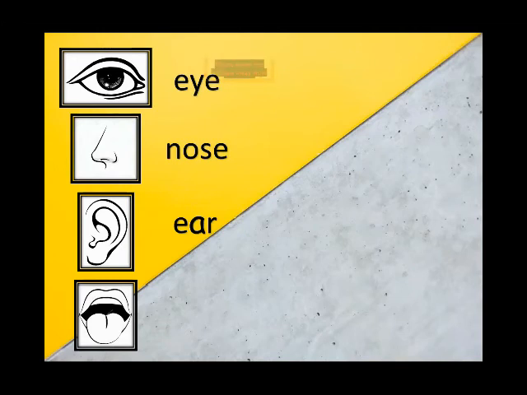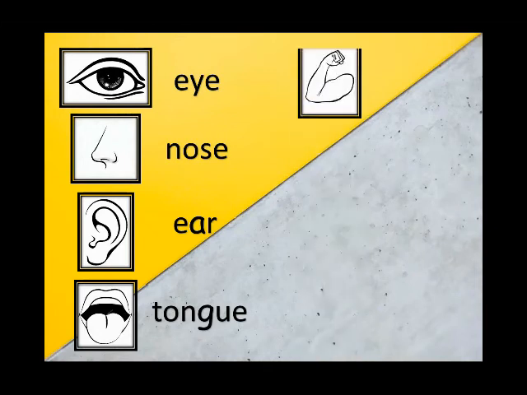What is this? It's a tongue. And the spelling of tongue, T-O-N-G-U-E. Now look at this picture.